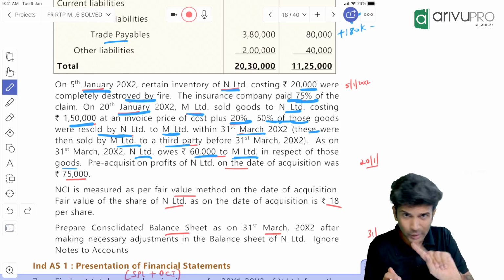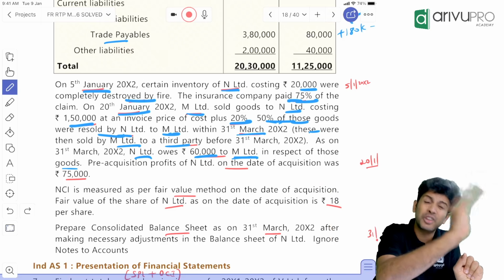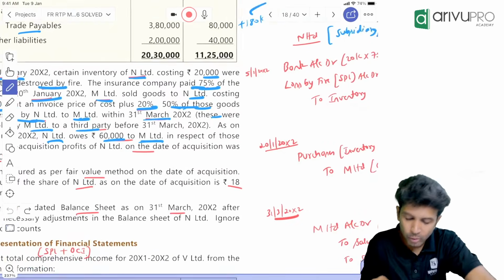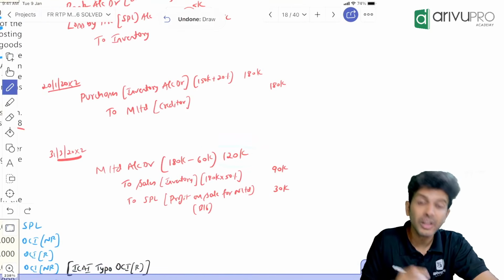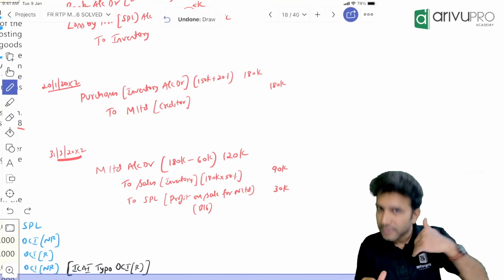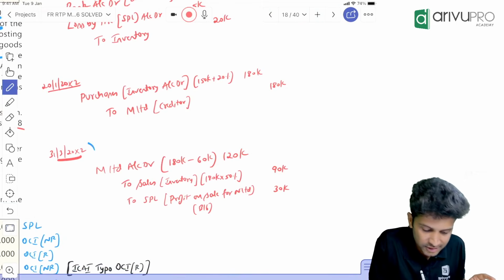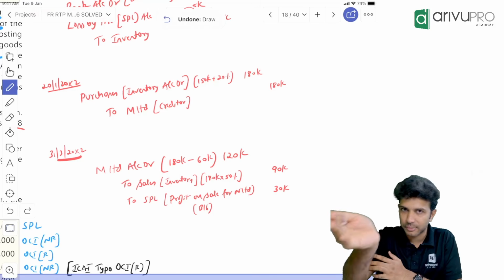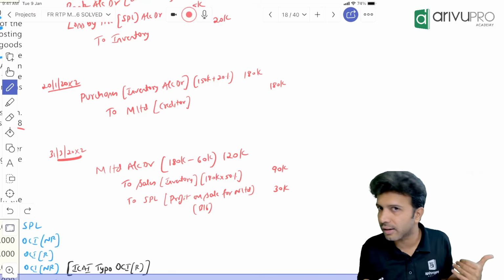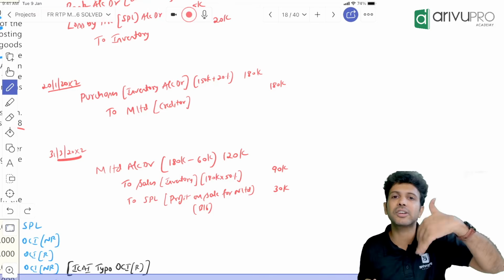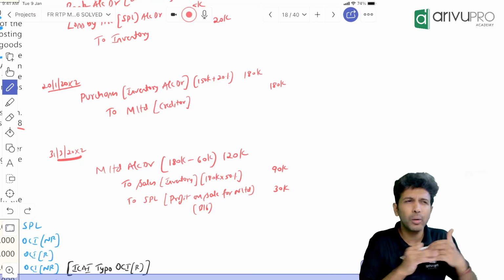That 120 is not paid. The subsidiary made a sale to the parent. The sale was made at 1,20,000. So what's the journal entry for the sale? The subsidiary has to pass it. They have not done it, no? Because this transaction happened on 28th January or so, and the subsidiary's data is only given till 31st December. So the entry will be debtors to sale. Debtors to sale.